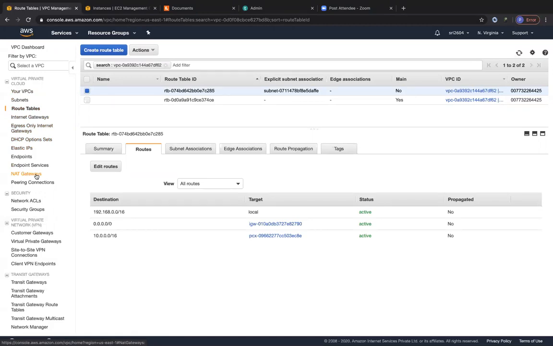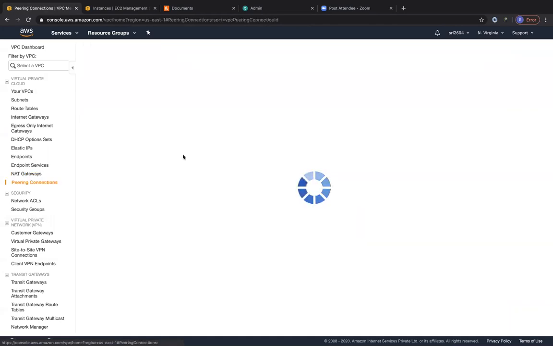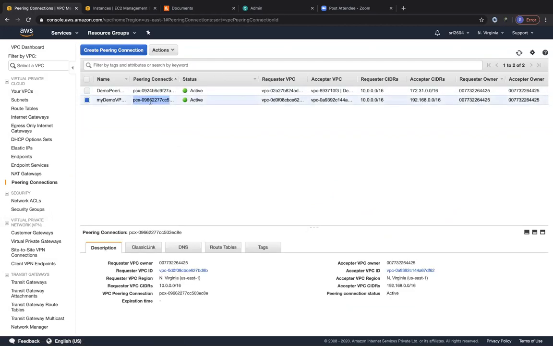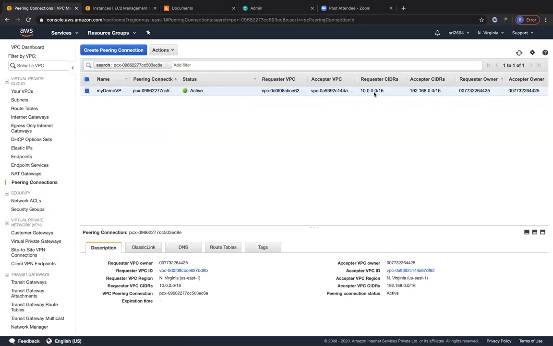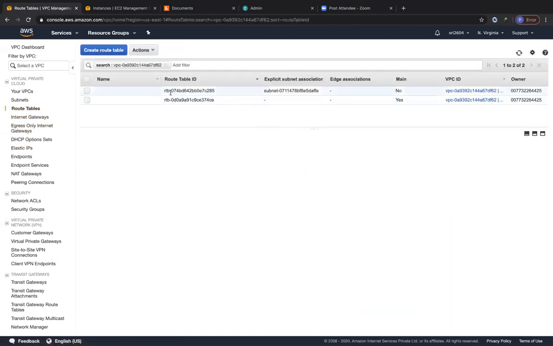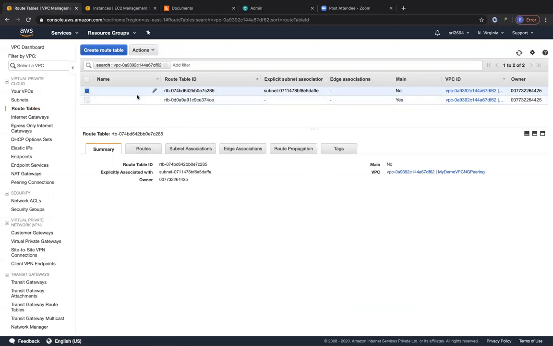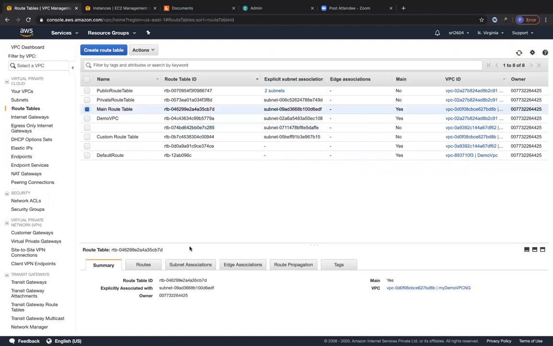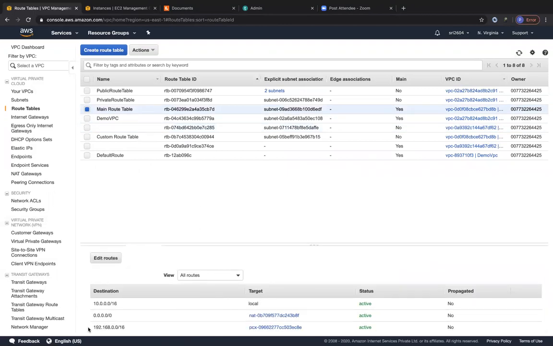And then finally, we also saw peering connections, right? With peering connections, we saw that we could create a peering connection between two VPCs. So this was the peering connection that we created. Let me just filter based on this. This was a peering connection that we created between the 10 dot network and the 192.168 network. The steps for creating the peering connection are: first create the peering connection, then modify your route tables accordingly. I'm not sure which VPC this route table is part of, but let me expand this. Yep. So you have to modify your main route table for one of your VPCs to point to the other VPC. So this is the 10 network VPC's route table.